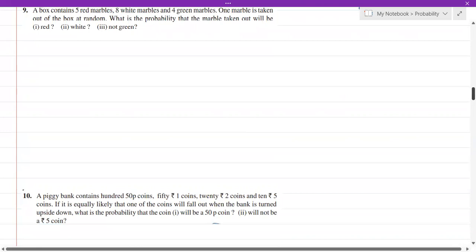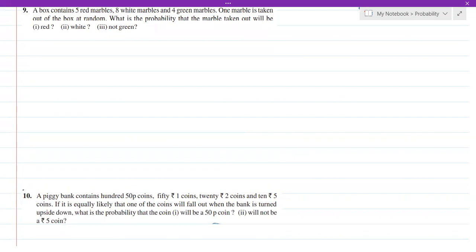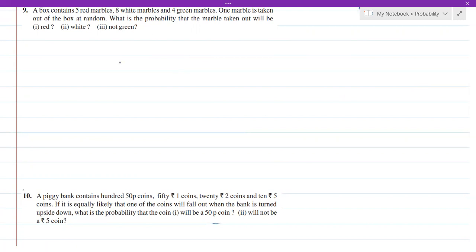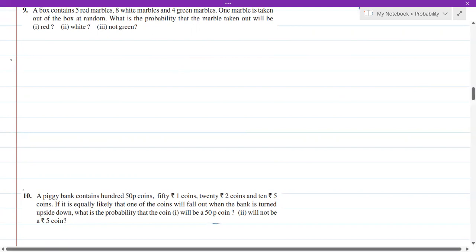Let's get into the second question. A box contains 5 red marbles, 8 white marbles, and 4 green marbles. So totally how many marbles are there? 5 plus 8 is 13, 13 plus 4 is 17. 17 marbles are there. One marble is taken out of the box at random. What is the probability that the marble taken out will be red?